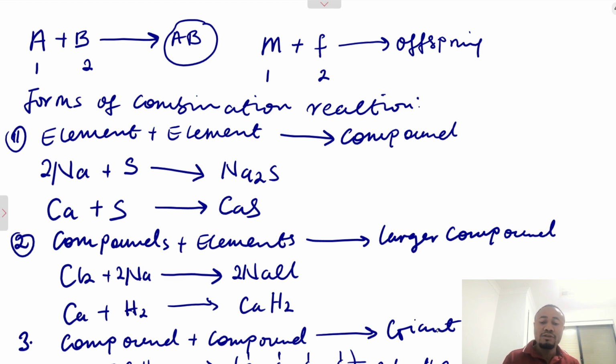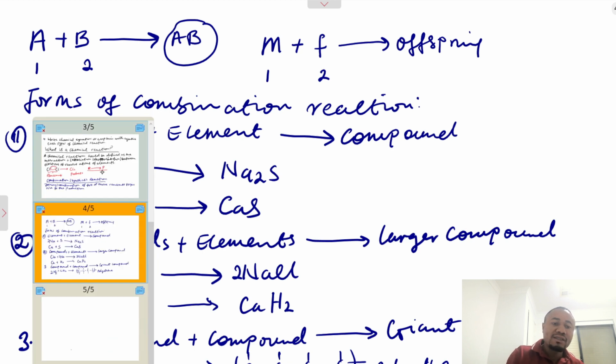So we are going to wrap it up here for today, and by tomorrow, the next video we're going to do will continue to explain different types of chemical reaction with their examples. Now, we have already defined chemical reaction.